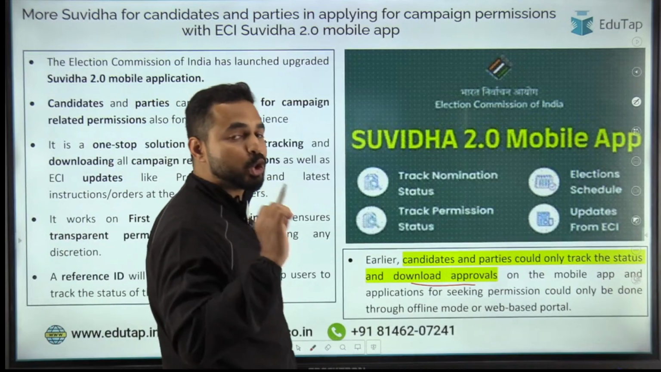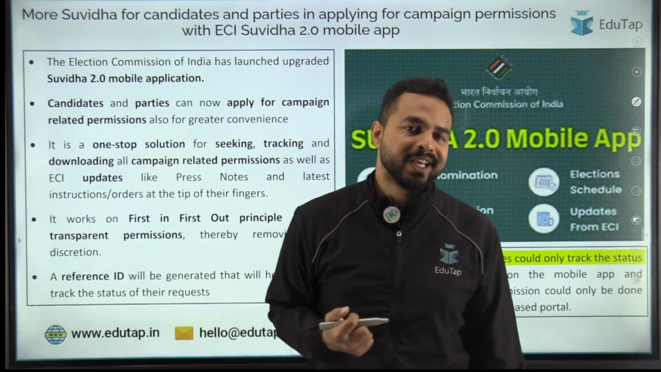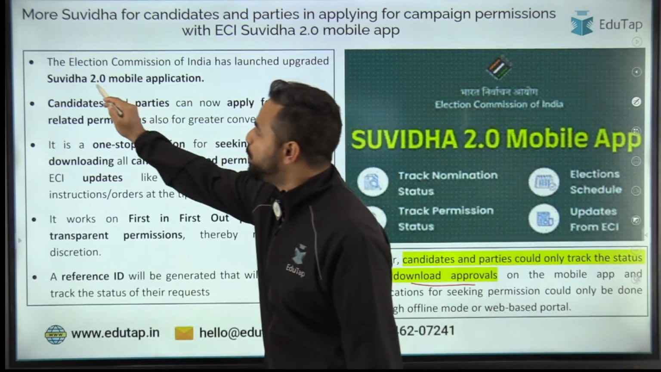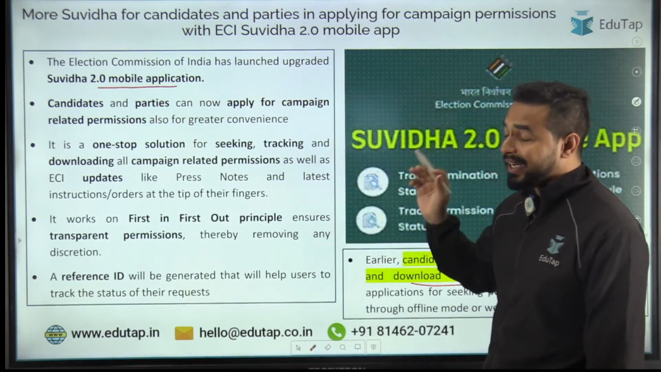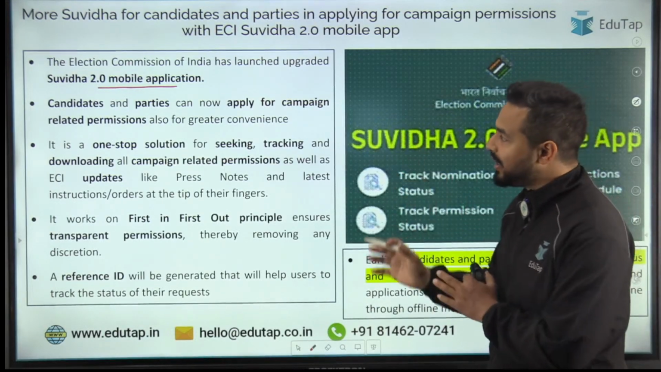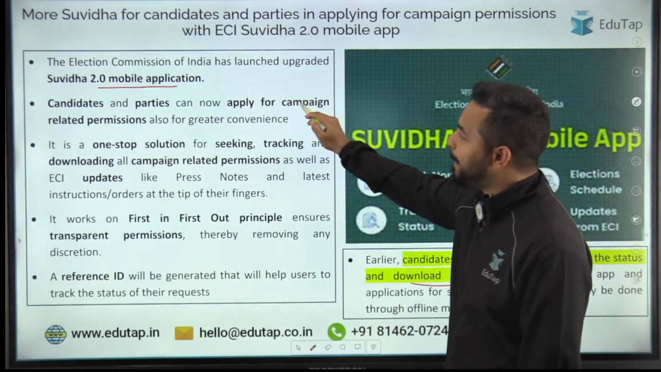But now the Suvidha app has been upgraded by the Election Commission of India. The Election Commission of India has launched the Suvidha 2.0 mobile application, and this application is going to allow the candidates as well as the parties to now apply for campaign related permission.